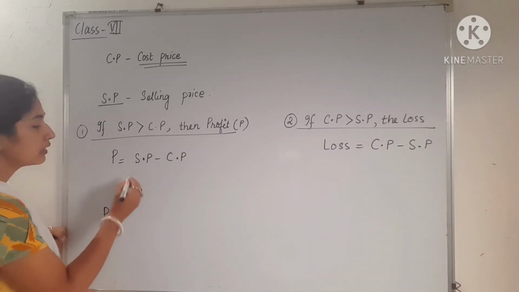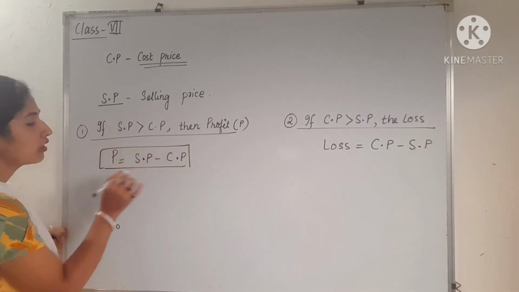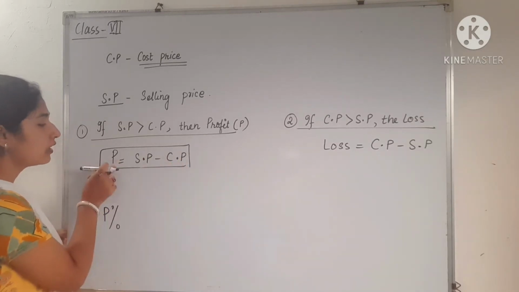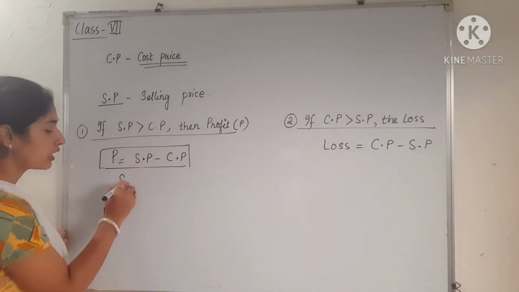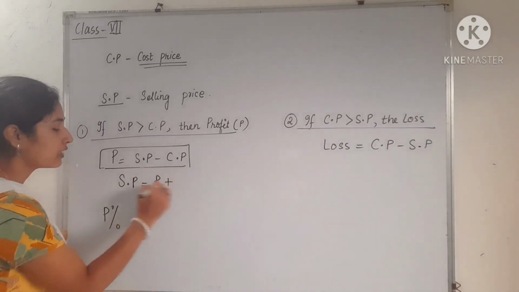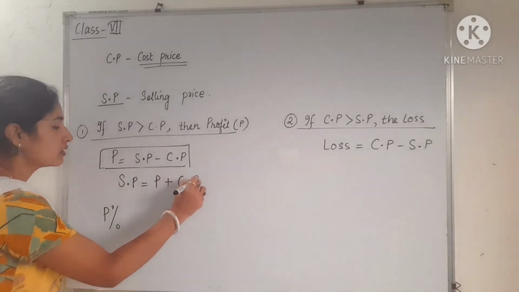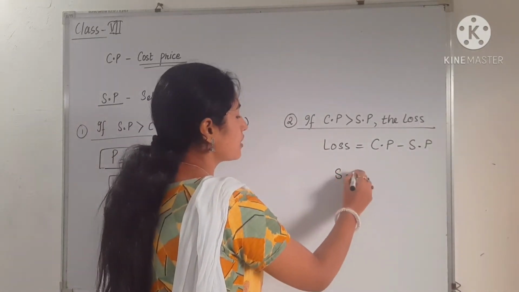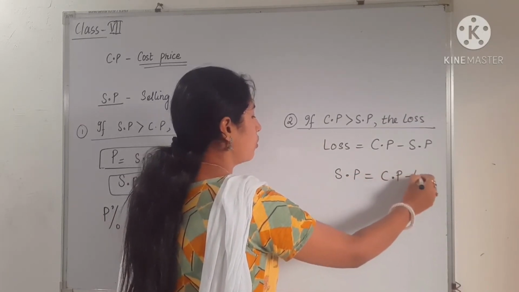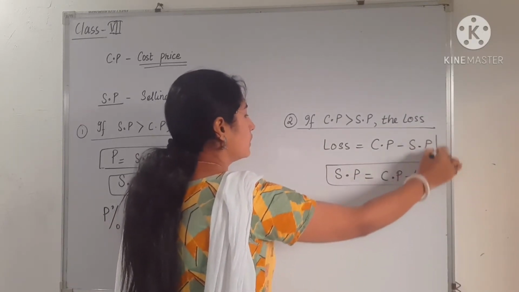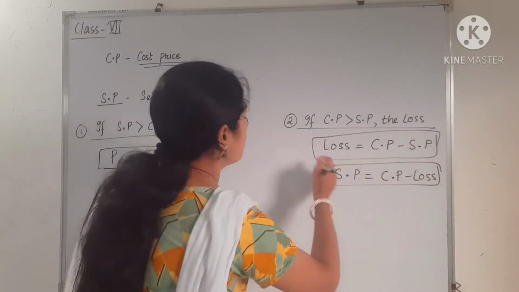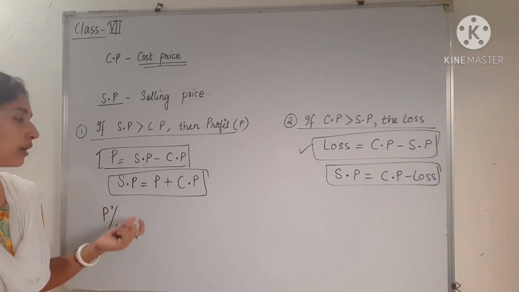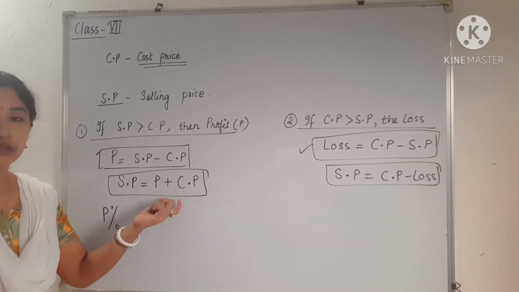And one more thing, from this particular expression we can easily find SP or CP. So what we have to do is just transfer CP to that side so that we can easily find the value of SP. So SP will be profit plus CP. Similarly here you can find the value of SP, so here SP will be CP minus loss. So these are the expressions. If you remember just one expression each for profit and loss, then you will be able to find the remaining things also.